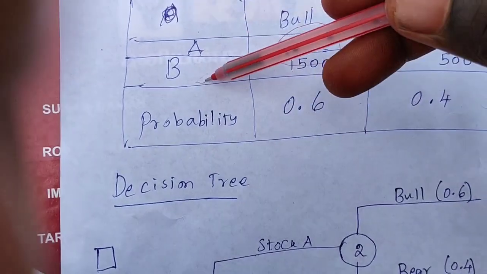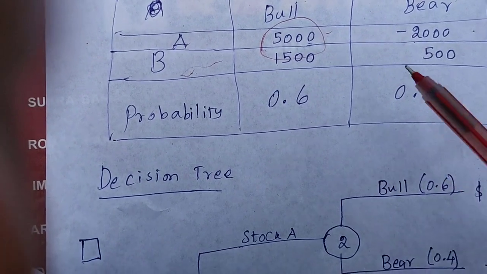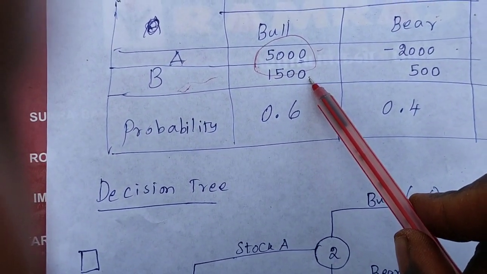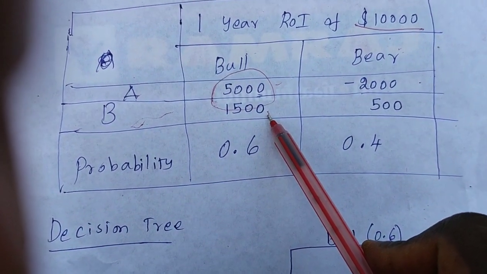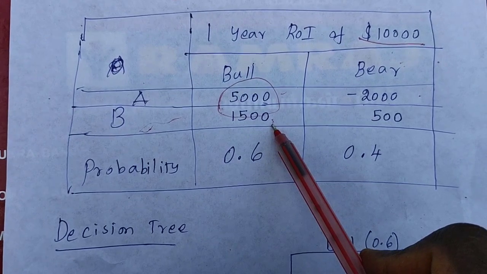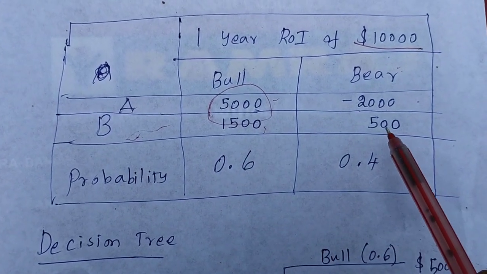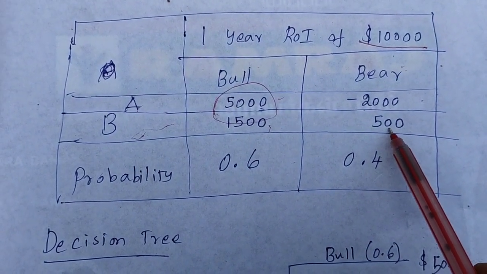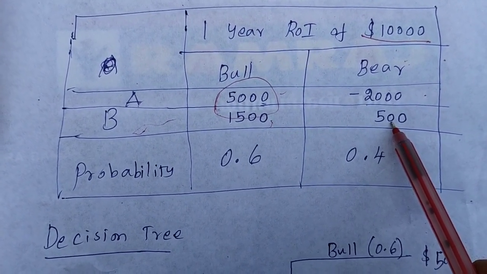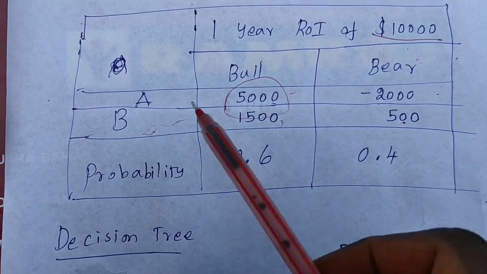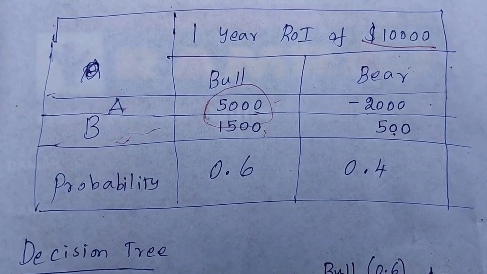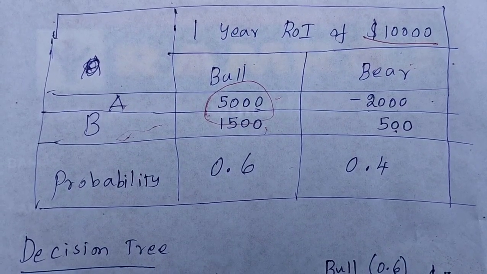Whereas if you invest in company B, you will have a 15% return on investment, as we have seen previously. So that is 1,500 US dollars you are going to earn. If it is a bear market, you still have a 500 US dollar return on investment. So that's why company B is a safer investment. So this is the given data. Now we are going to look at how to make a decision on this using a decision tree.